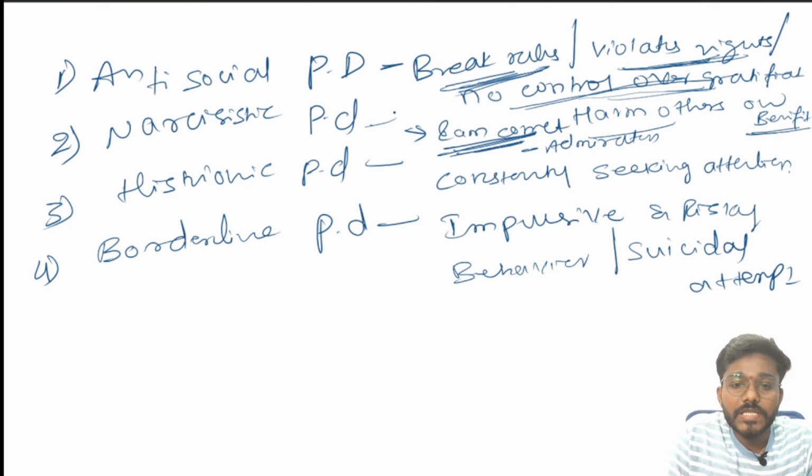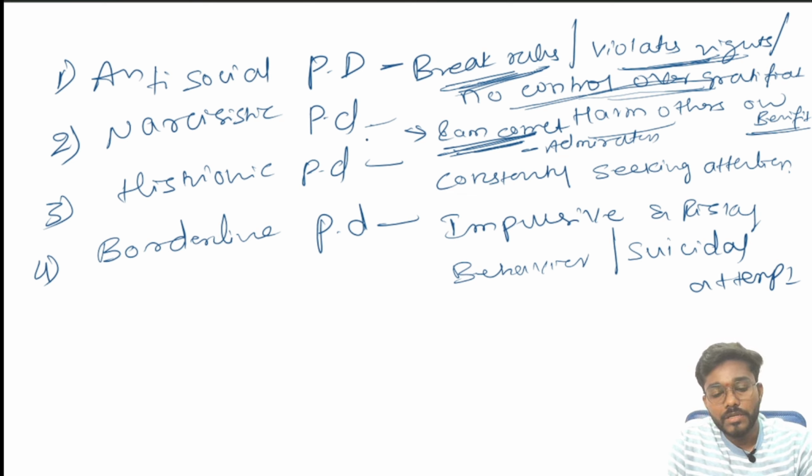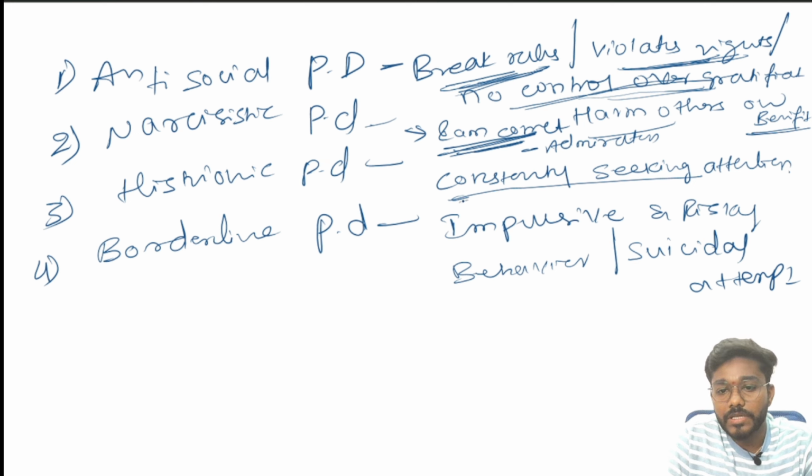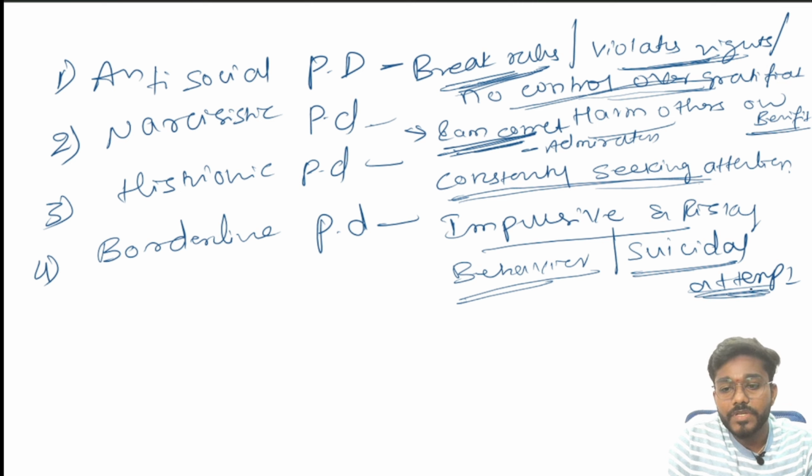Next one is narcissistic personality disorder. In narcissistic personality disorder, the person is saying I am the only one who is correct, I am God, others are wrong, I am a genius. In histrionic personality disorder, it is constantly seeking attention from others. In borderline personality disorder, the words are impulsive and risky behavior, and suicidal attempt. These words you have to fix in your mind.